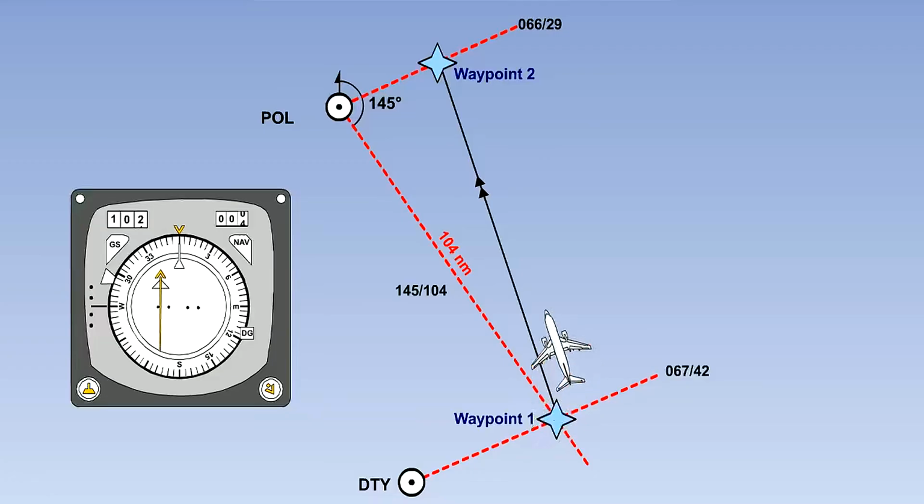The RNAV now continually computes the aircraft position with respect to Pole Hill and compares this position with the computed track to determine the cross-track error and the distance to go. The following demands are fed into the HSI and performed either manually or by the autopilot.